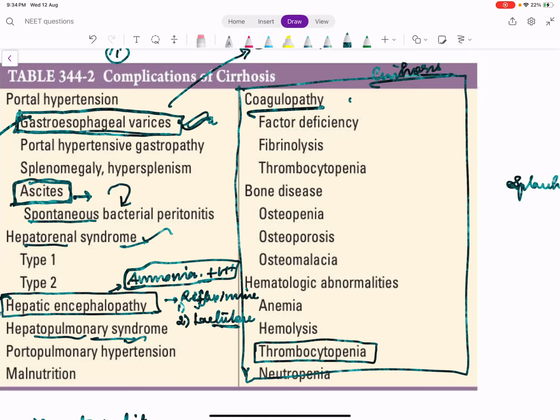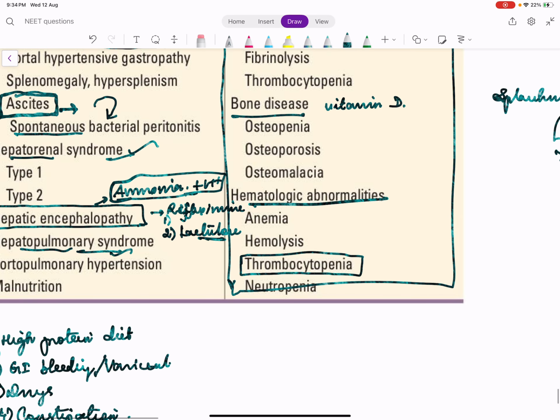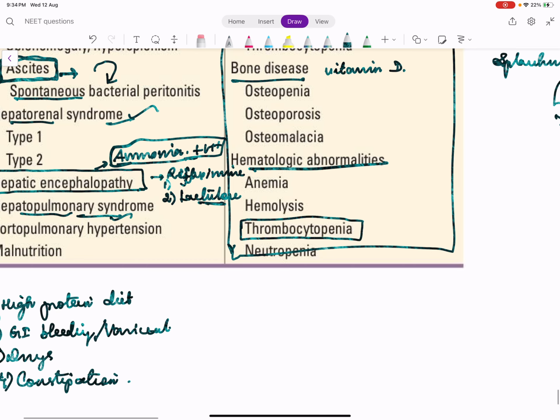Coagulopathy, because factors 2, 7, 9 and 10 are produced by the liver, they are deficient. There may be bone disease because one process of vitamin D hydroxylation occurs in the liver, right? There will be hematological abnormalities because many proteins are not produced by the liver. So there will be thrombocytopenia, anemia, etc.